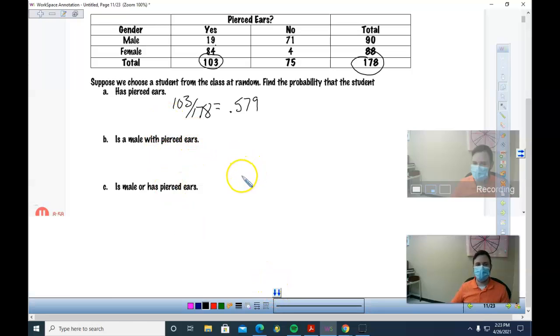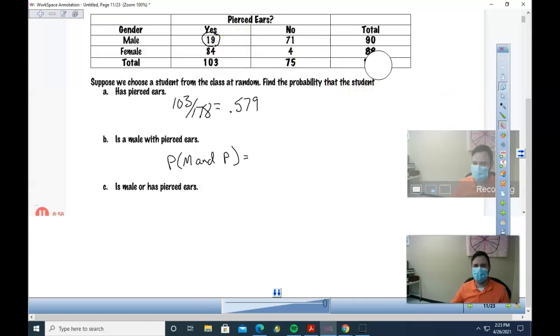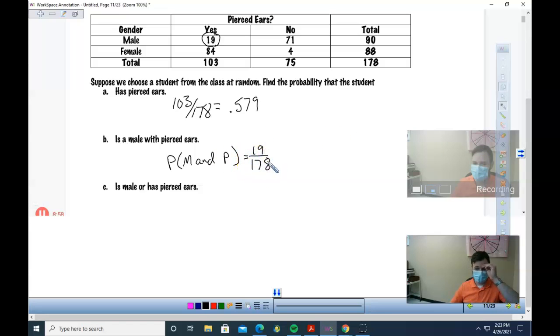What about just a male with pierced ears? So that one I'm looking for the probability of a male and pierced, right? So now if it's an and, well, actually, I can just go like this. There's a male and pierced ears out of my total. There's nowhere where a 2 is involved in that problem. Alright, 178.